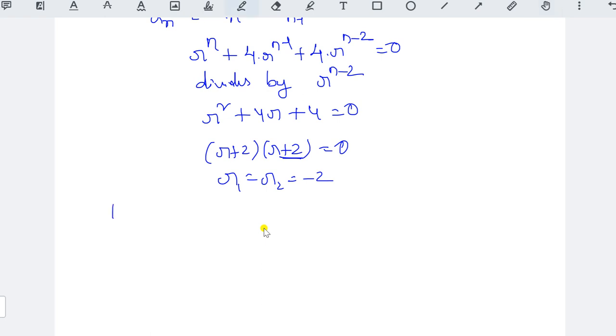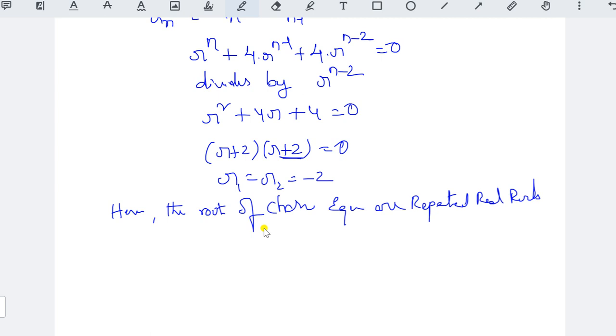Okay, fine. Here the roots of the characteristic equation are repeated real roots, and those are equal. Repeated means, what is the general function for repeated real roots?